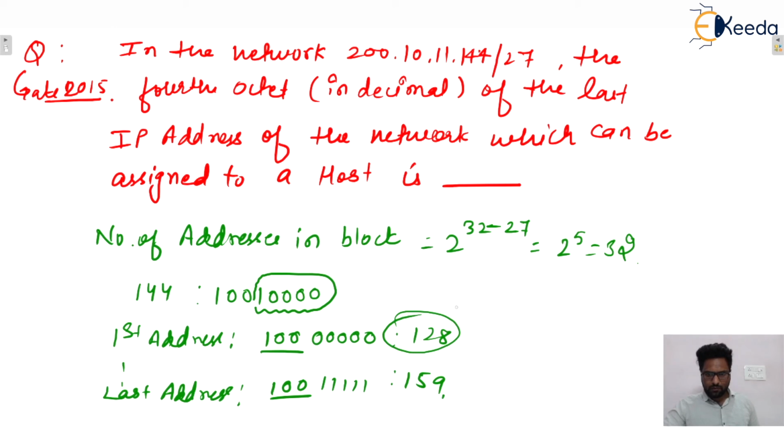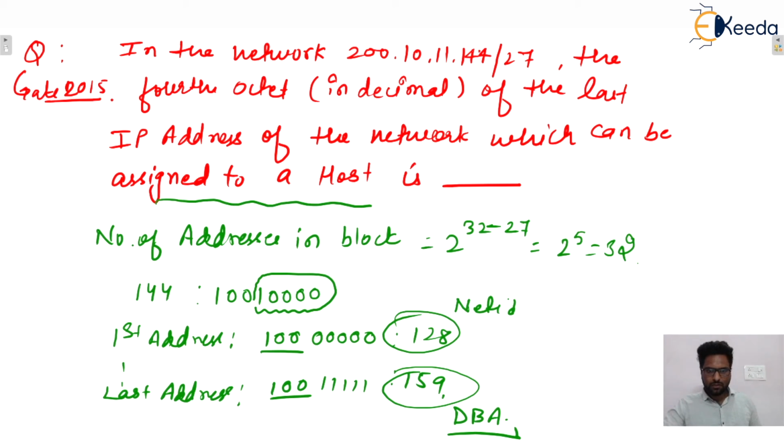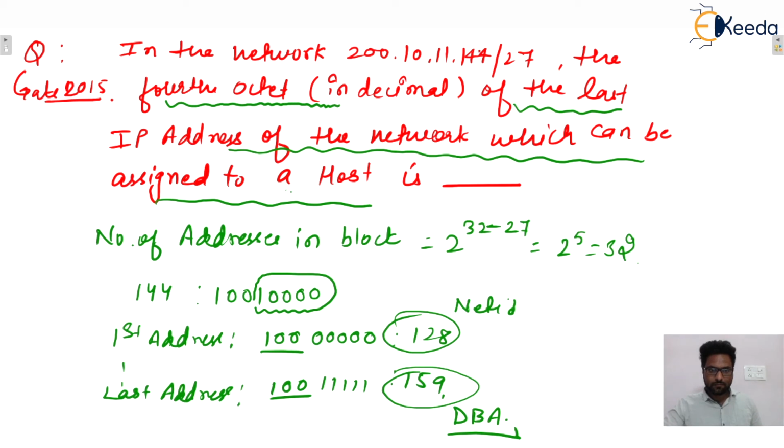So 128 will be assigned for the network ID and this 159 will be the DBA. And in the question it is asked, assigned to a host. So we want the last IP address of the network which can be assigned to the host. And in the question, the fourth octet is asked in decimal value, isn't it?